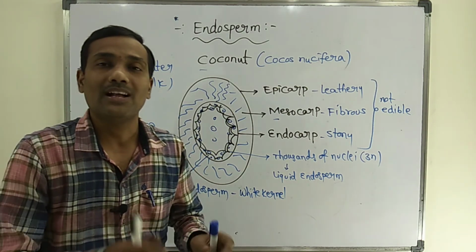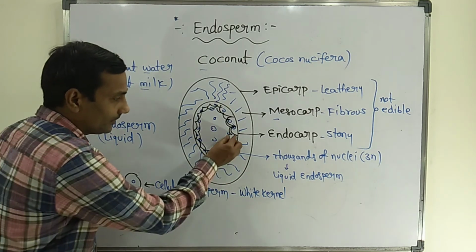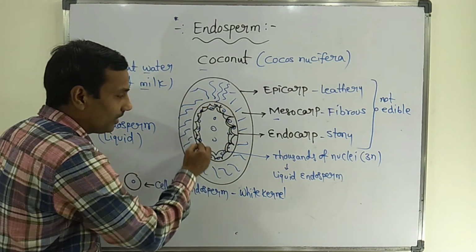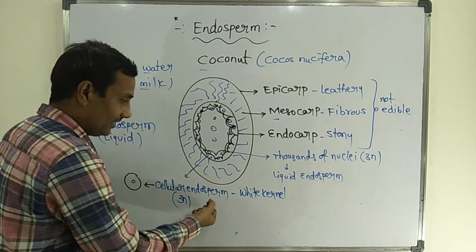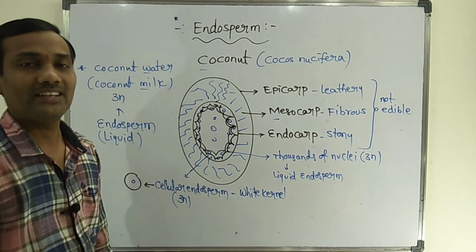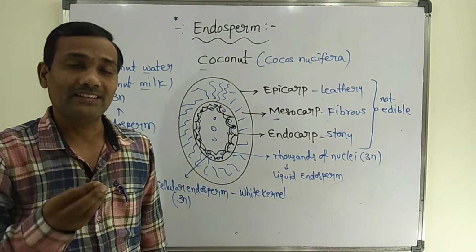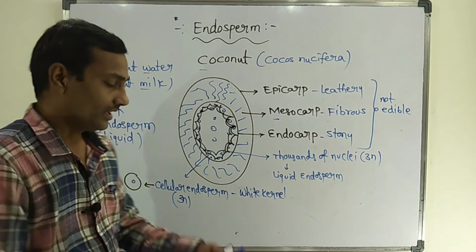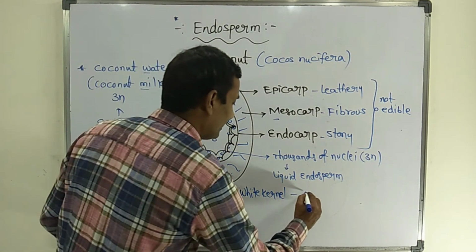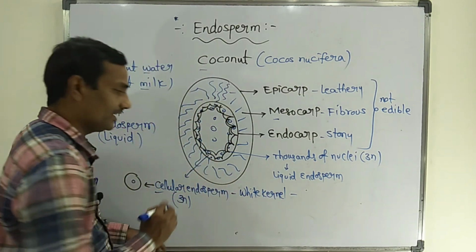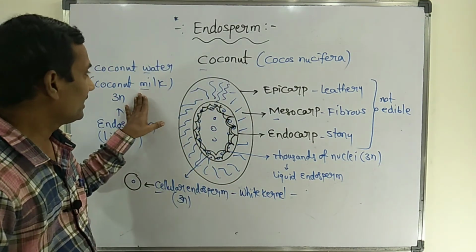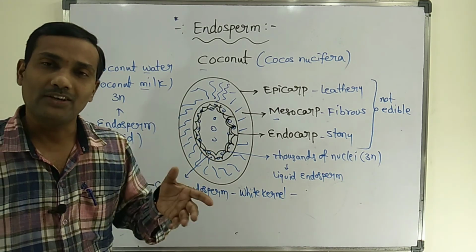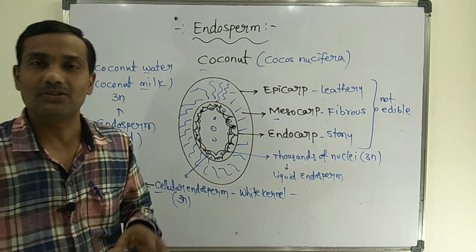So in cellular endosperm, each cell consists of one nucleus. Because of cell wall formation, the peripheral part becomes solid in nature, and that is known as the white kernel. The white kernel is also endosperm. The white kernel part, the cellular endosperm, is the edible part. But coconut water is also endosperm, that is liquid endosperm.